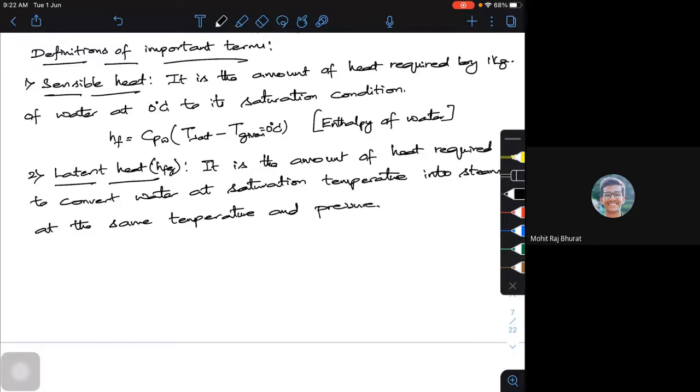Now, whether the value of latent heat is constant? The value of latent heat will change with the pressure. At 1 bar it may have one value.